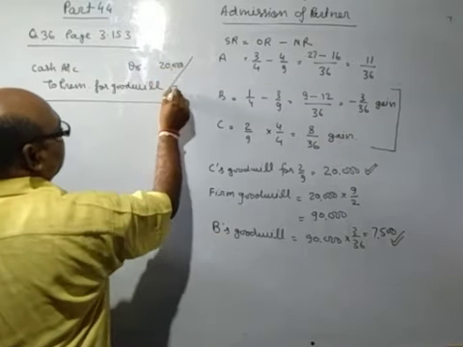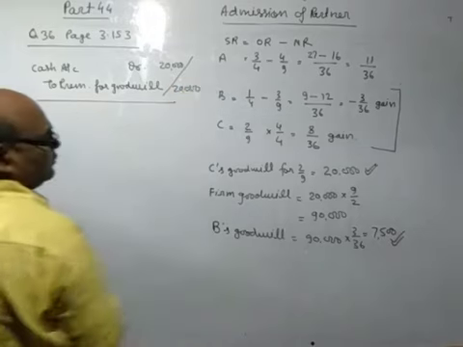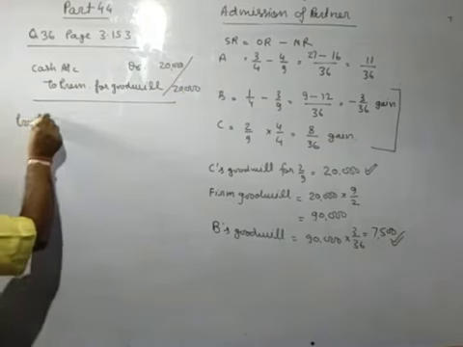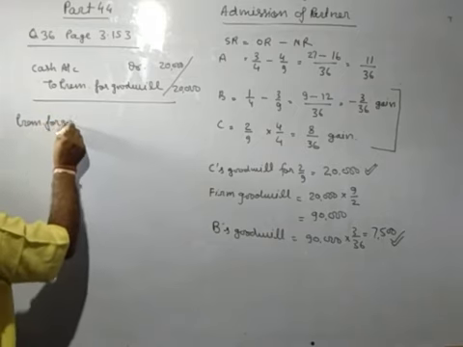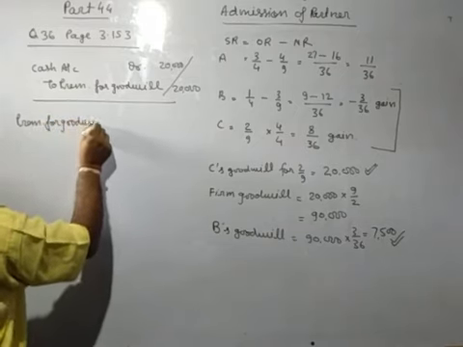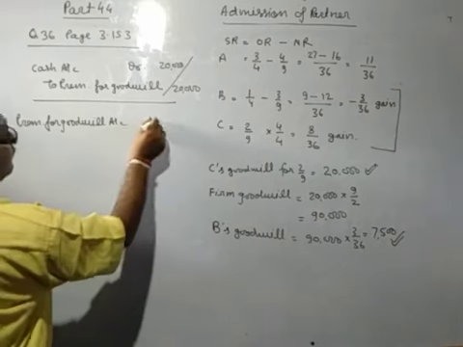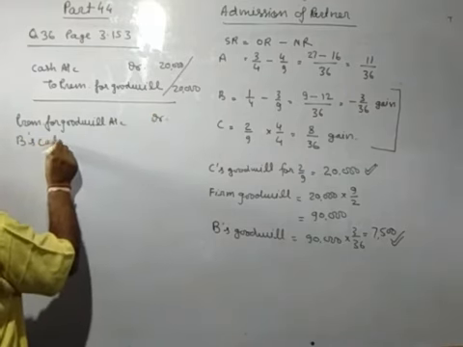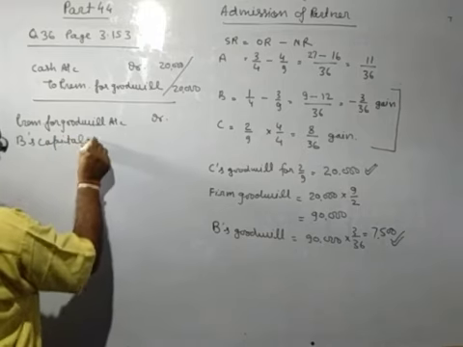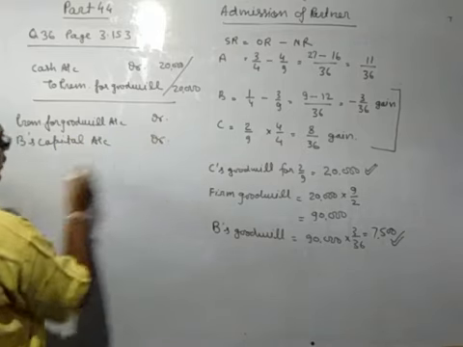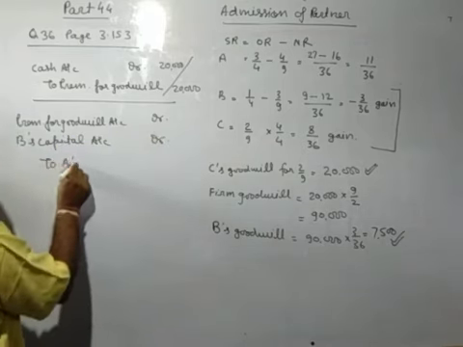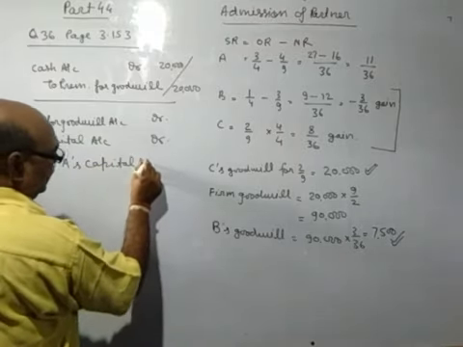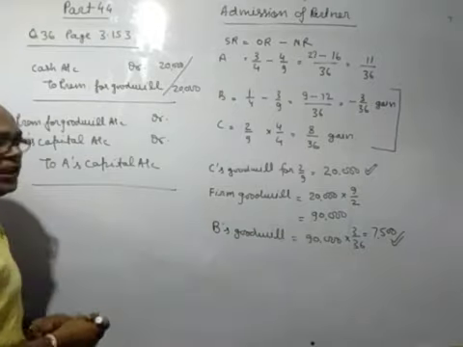So this will be 20,000, and secondly premium for goodwill account debit and B capital account debit to A capital account, because only A has made the sacrifice.